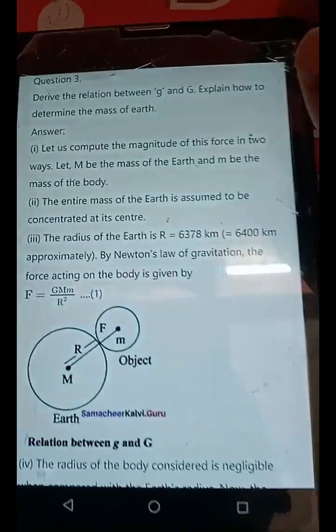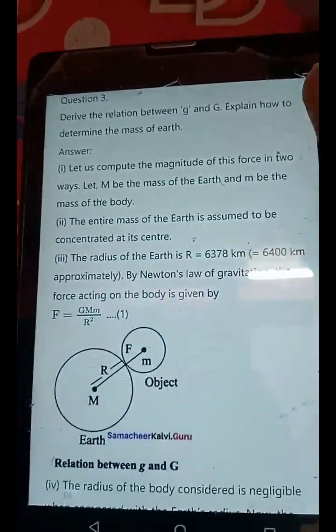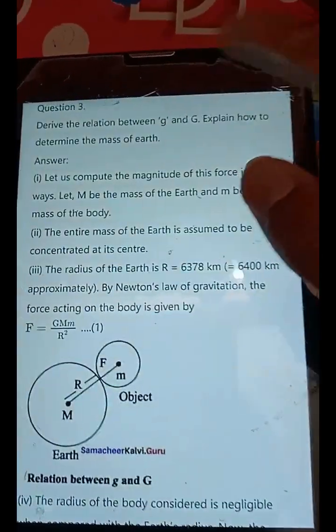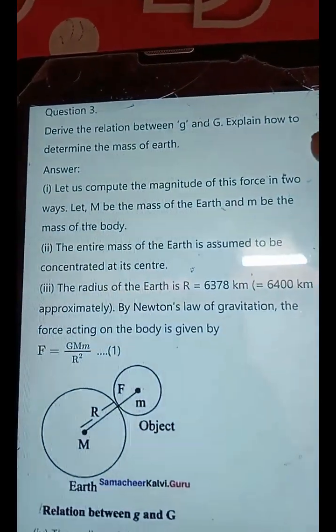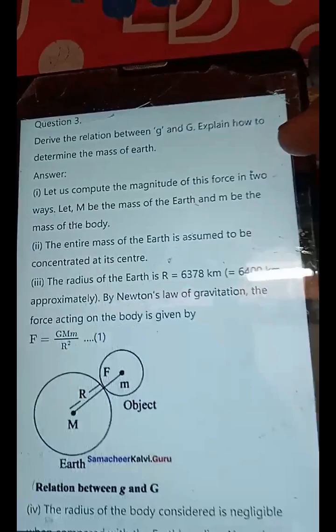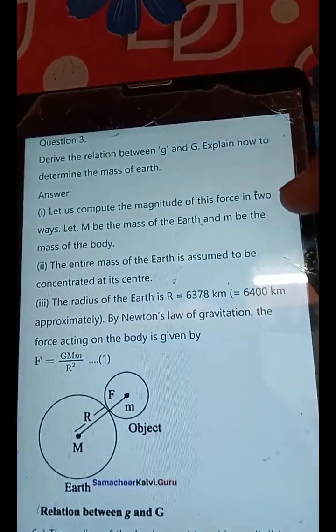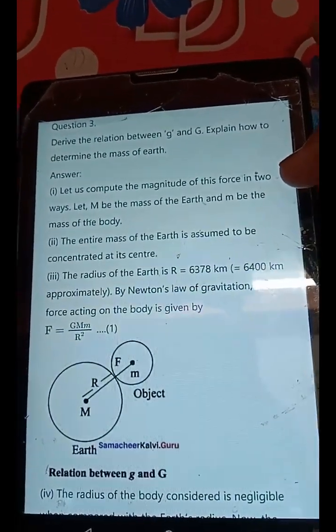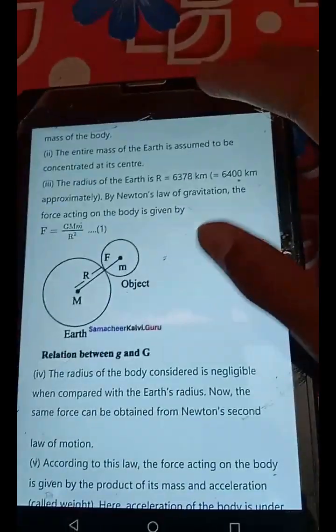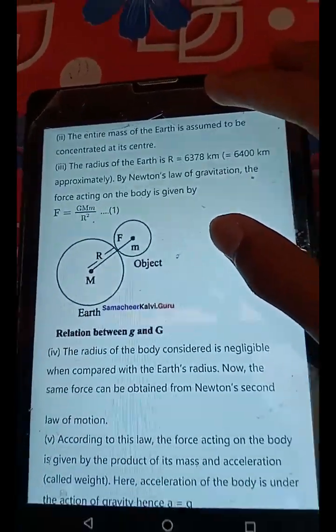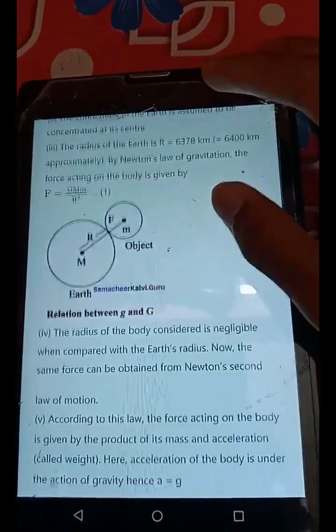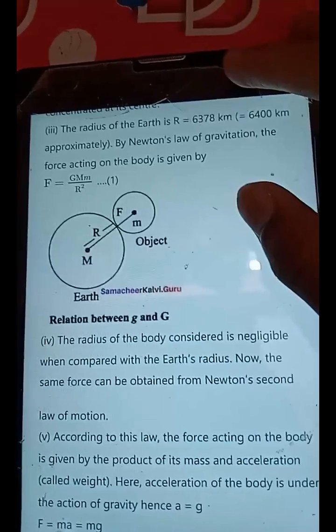Derive the relation between G, capital G and small g. Explain how to determine the mass of Earth. Answer. Let us compute the magnitude of this force in 2 ways. Let M be the mass of the Earth and m be the mass of the body. The entire mass of the Earth is assumed to be concentrated at its center. The radius of the Earth is R.